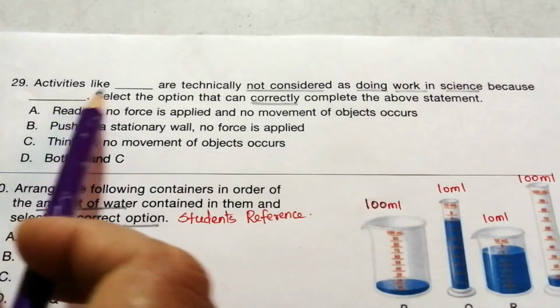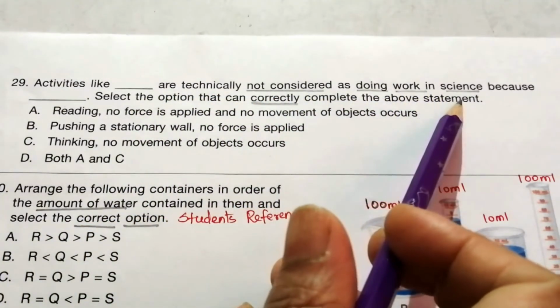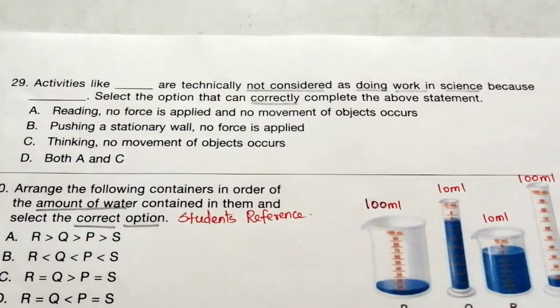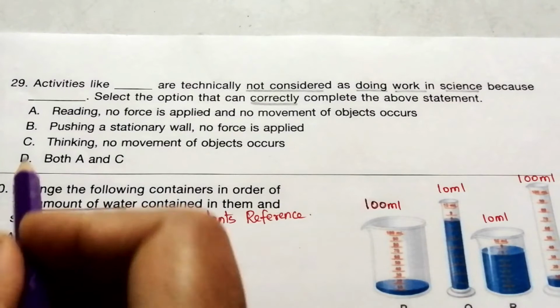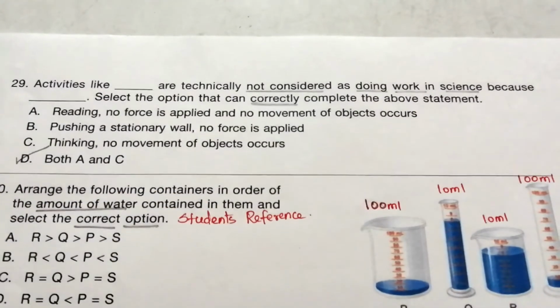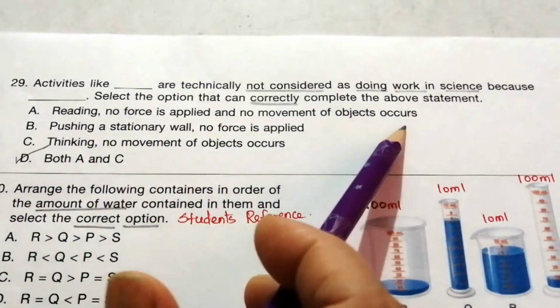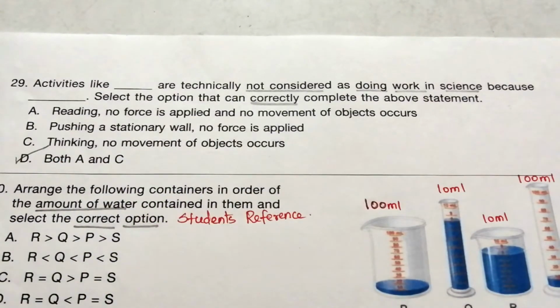29. Activities like dash are technically not considered as doing work in science. Because dash. Select the option that can correctly complete the above statement. You read the given 4 options carefully and try to find out the answer. The correct answer is D, both A and C. A is reading, no force is applied and no movement of objects occur. And C is thinking, no movement of objects occur.